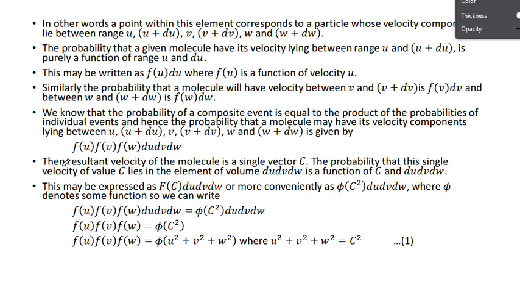Right. Then the resultant velocity of the molecule in a single vector c, the probability that this velocity of value c lies in the element of volume du dv dw is a function of c, and du dv dw. Okay.